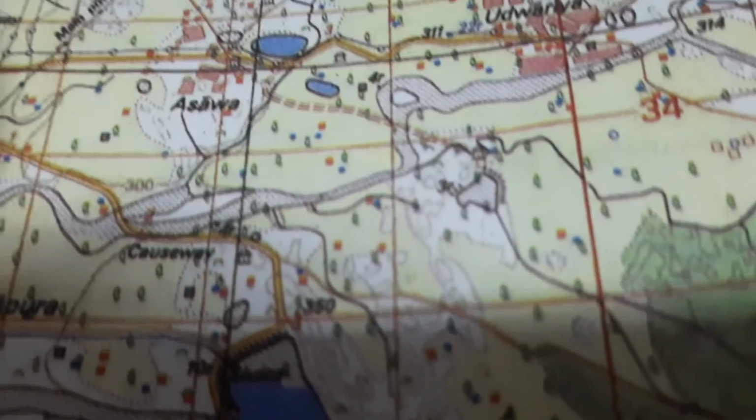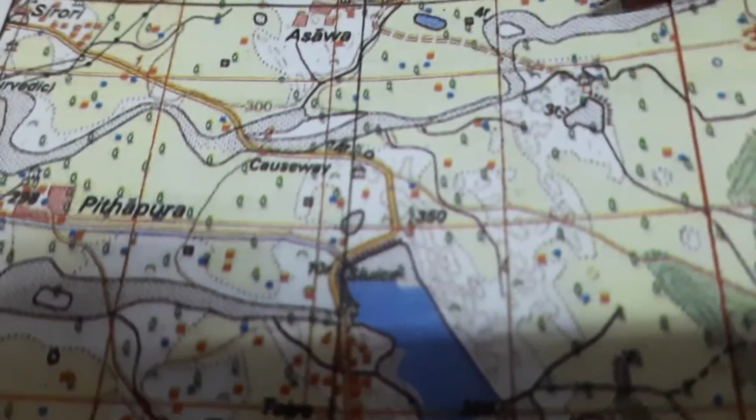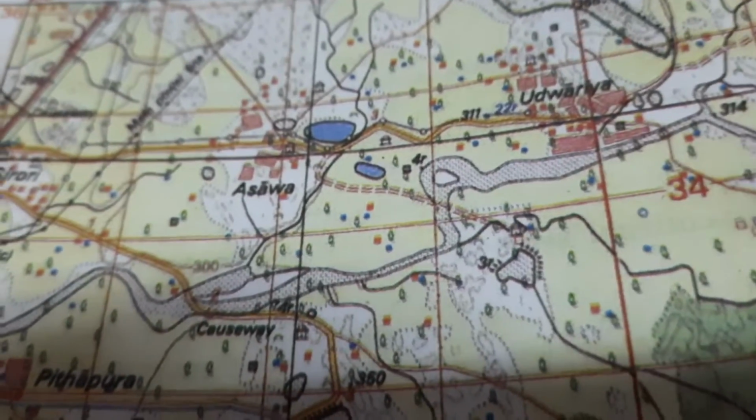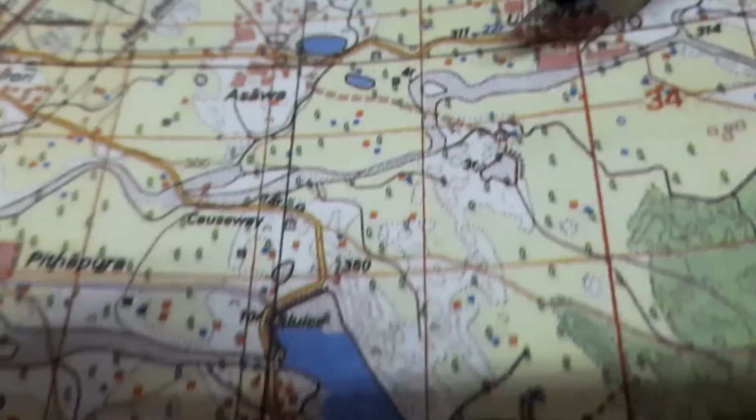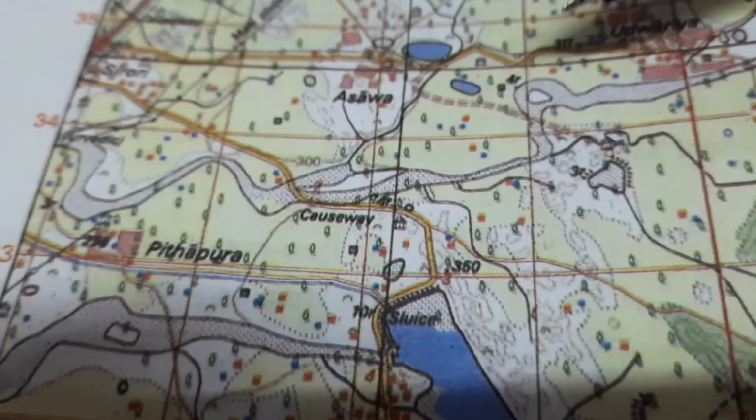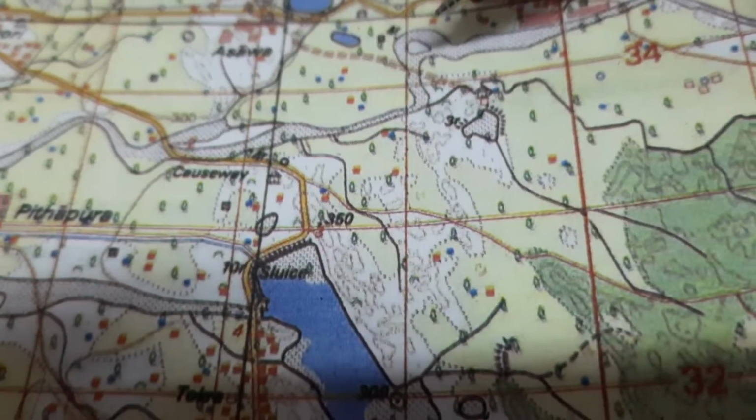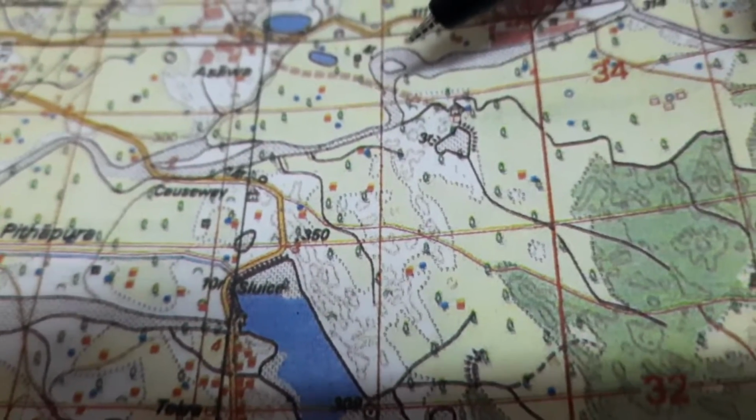So in this map, we can see this is a dry river. If it is perennial, it is blue in color. It is a dry river. And in this, we can see a white structure. What is that? It is an island.